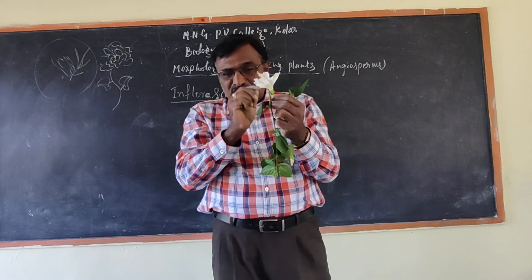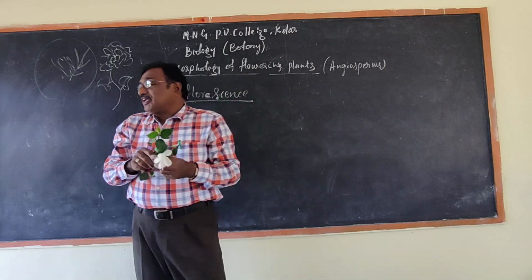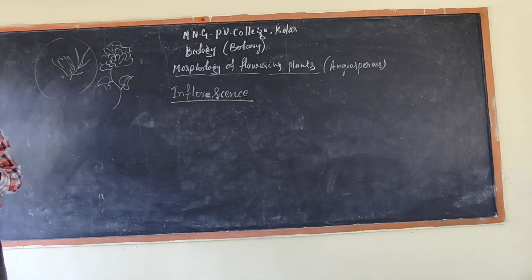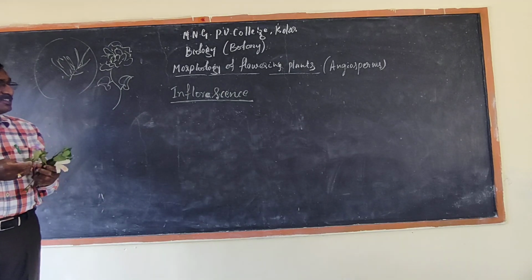So based on these parts of the flower, we can divide it into racemose and cymose inflorescence.